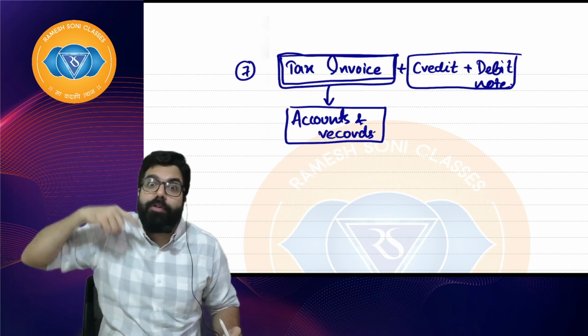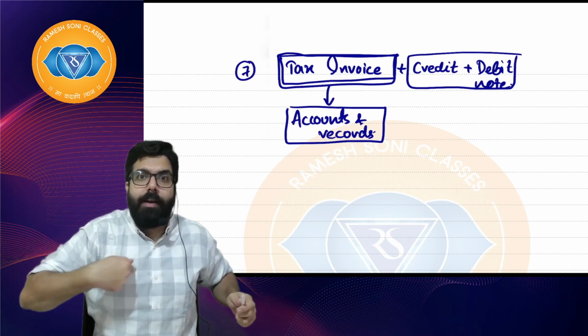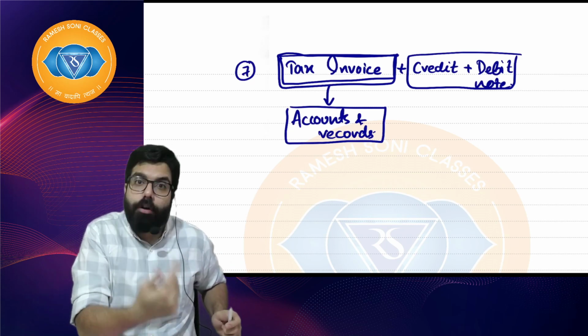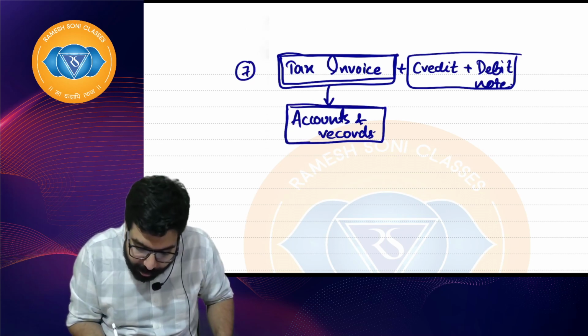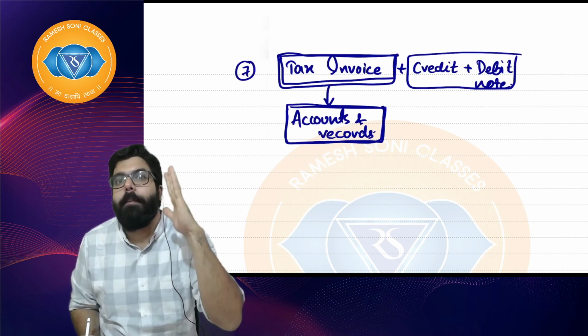So that whenever I want to check whether you are collecting my share properly or not. Government has made me its partner. Now I will have to collect the GST. To check whether I am collecting it correctly or not, government is telling, please maintain your accounts and records, all the tax invoices, debit notes, credit notes, etc. Please maintain.